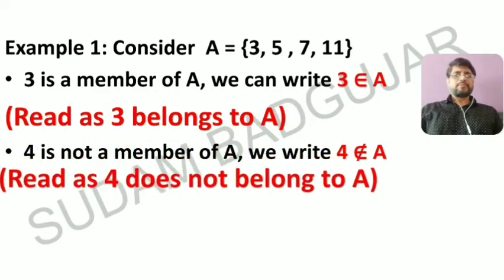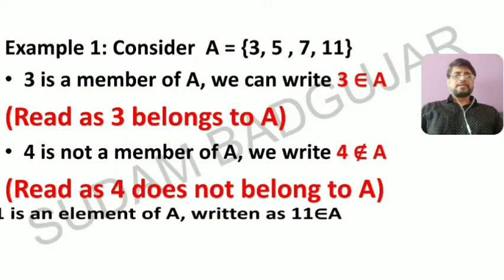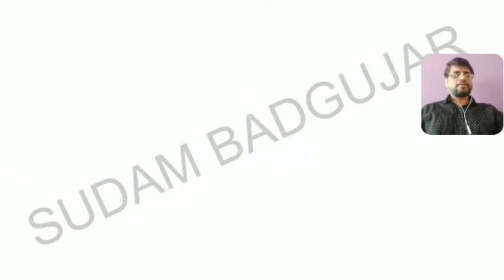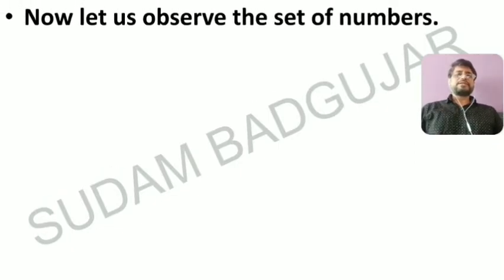One more example: 11. Is 11 in set A? Yes, so 11 is an element of A, written as 11 belongs to set A. Belongs to means it is a member of that set; not belongs to means it is not a member of that set. Then the next one: now let us observe the set of numbers.